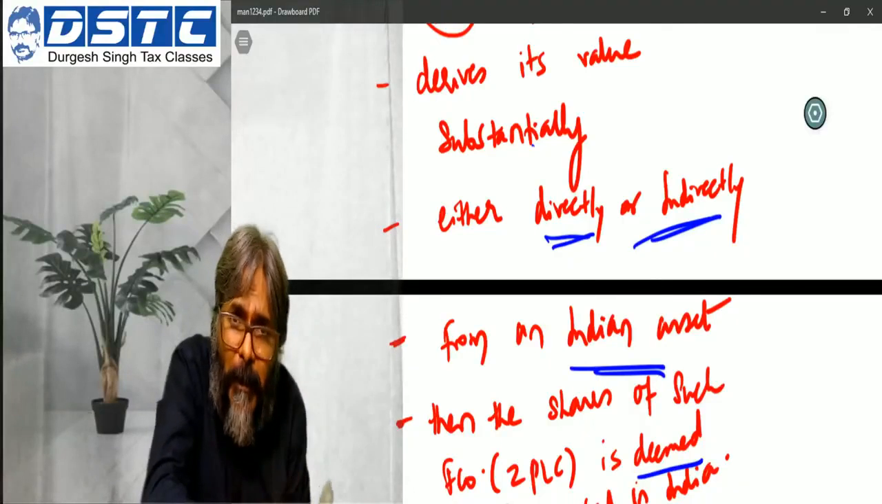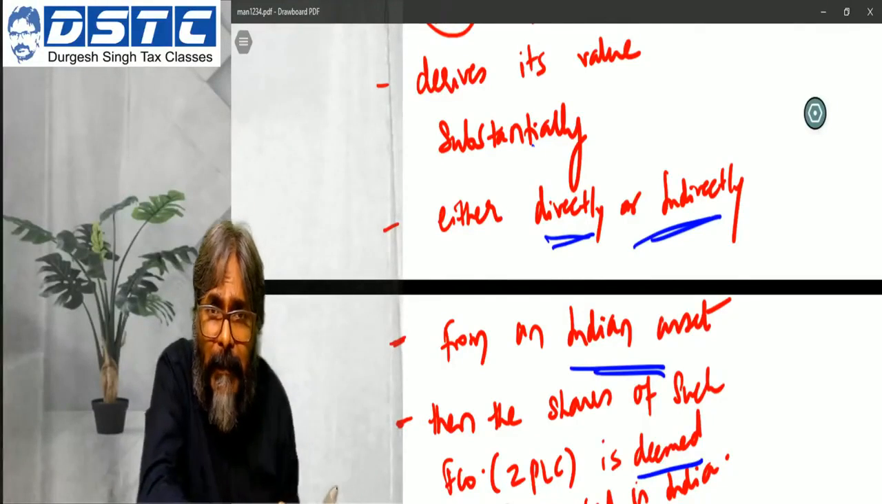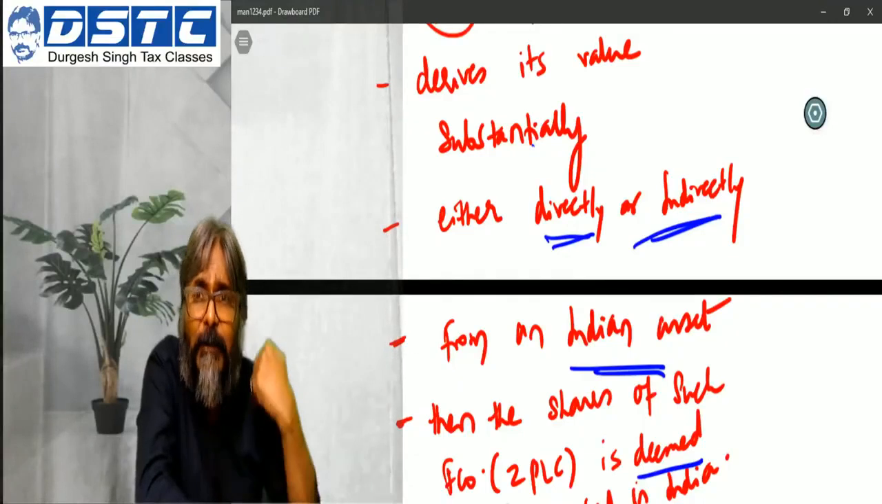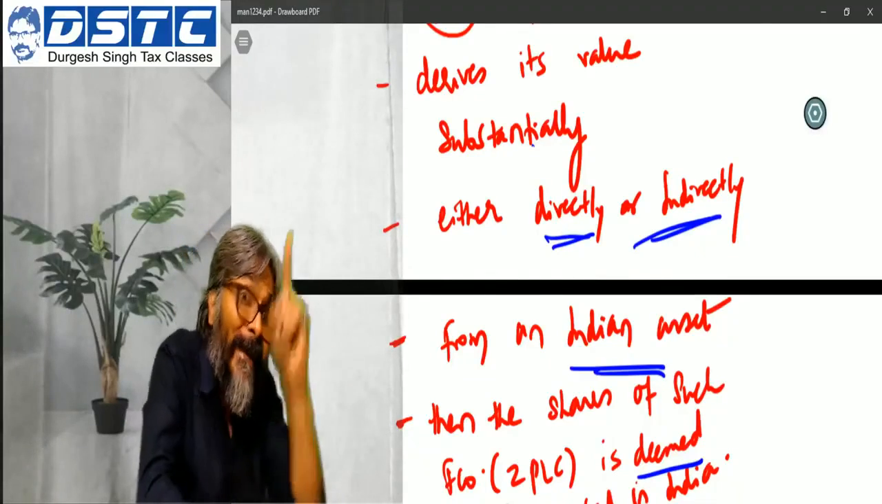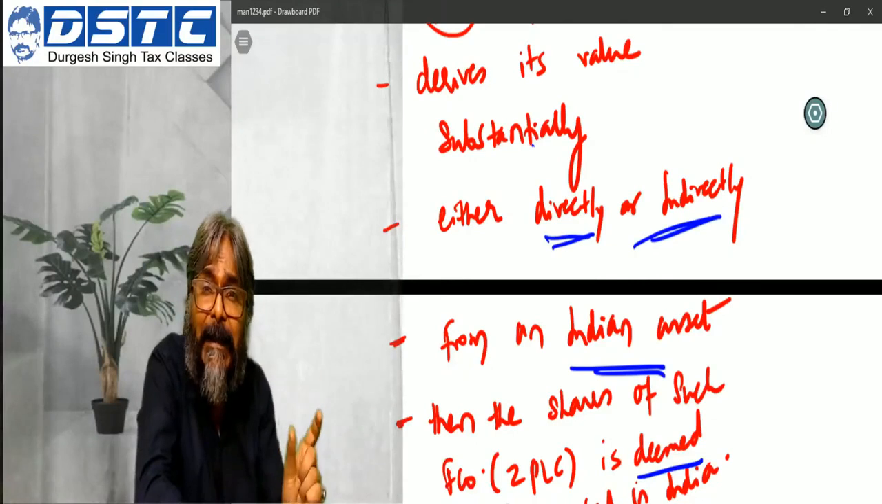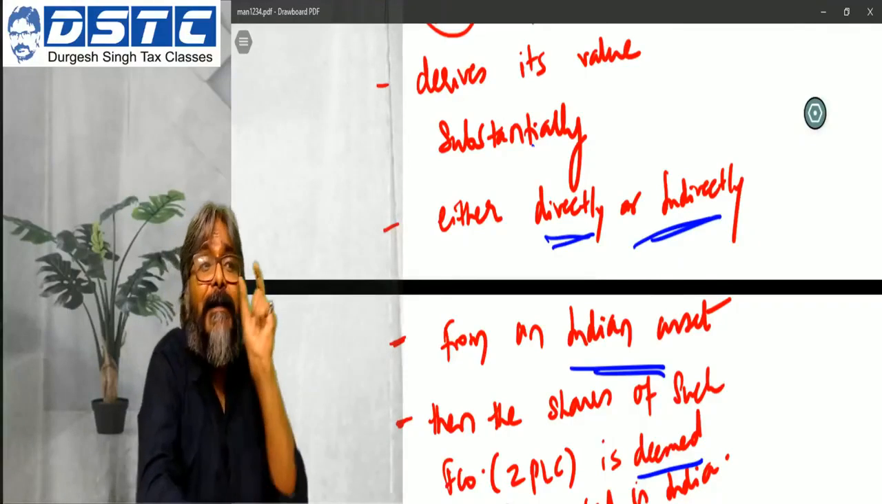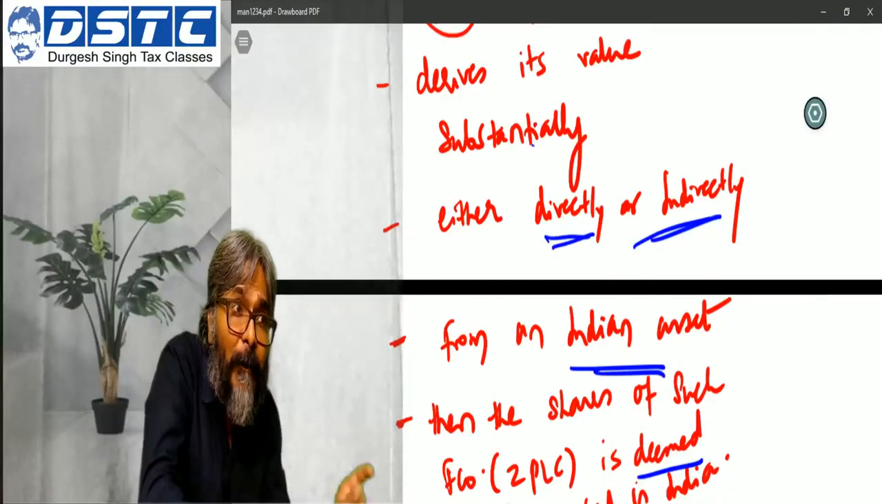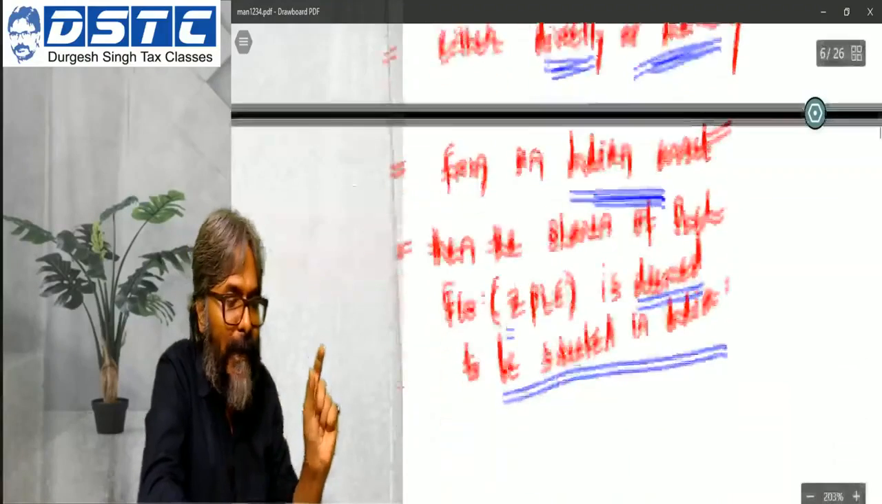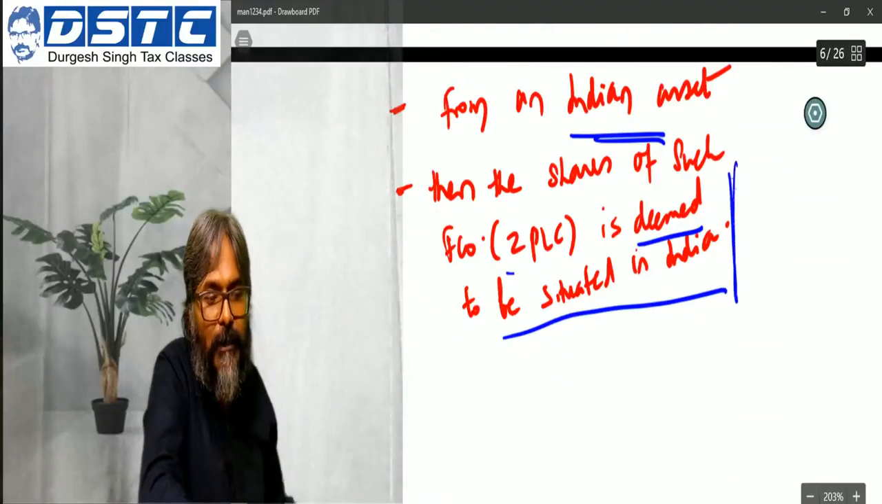Do you get this particular point very clearly? Herein, if the shares of that foreign company derive their value substantially from an Indian asset, then what are we going to say? That the shares of the foreign company will be deemed to be situated in India. This is what, students, you are supposed to calculate.